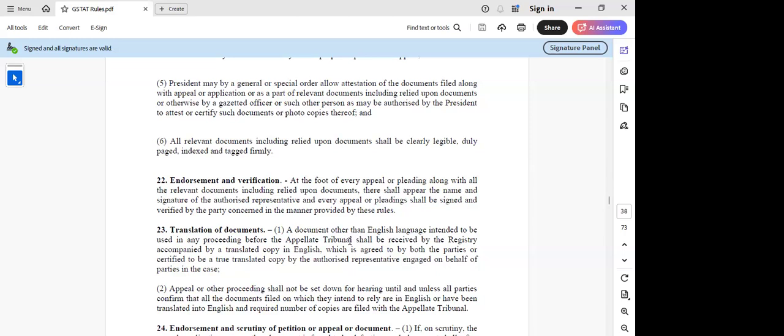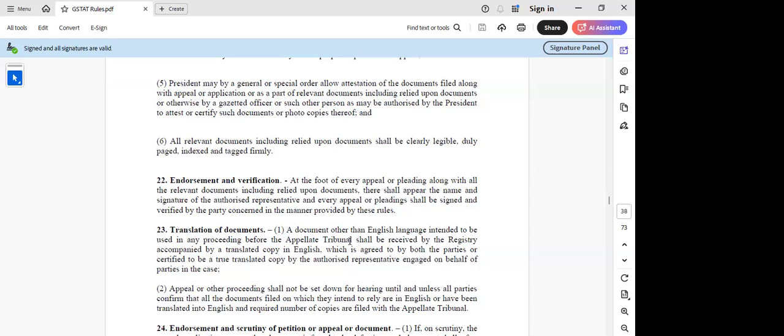That is why we have the state member. If documents are not in English and the bench feels that they are not able to proceed without the assistance of the local language, imagine directing a person to go and translate it. Who is the certified agency for translation? I'll go to my grandmother, ask her to translate it. Can I submit that after notarizing it? There is no centralized agency that is certified to do translation. People will do Google Translate and submit. So again, this is pasted from somewhere without thinking about the seriousness of this.